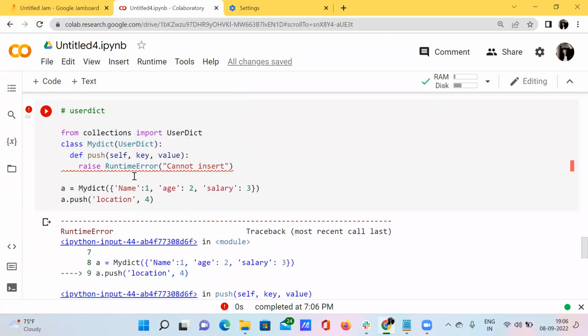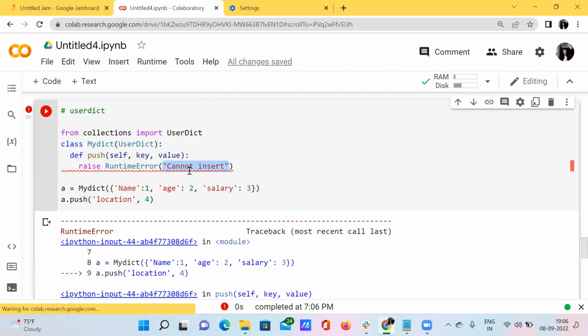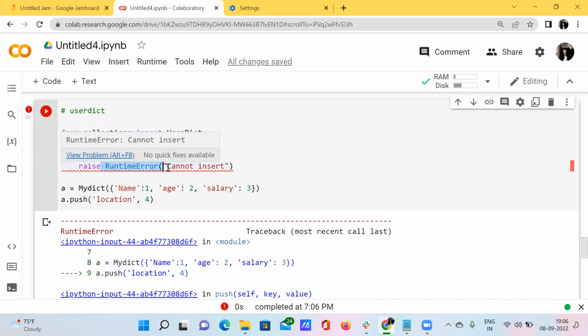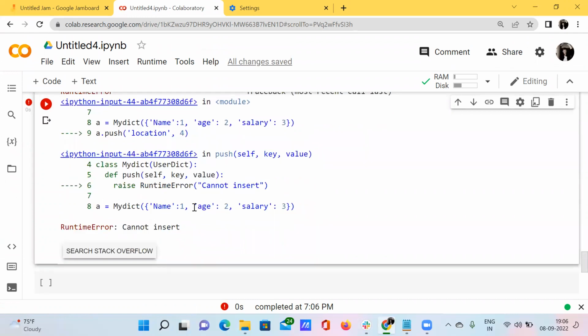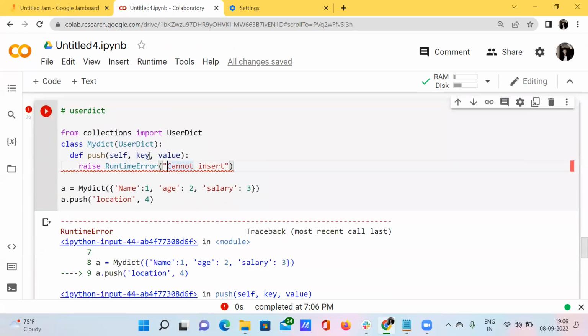This is an error, but our aim is to present this error. That is nothing but the runtime error, and we actually want this particular string, that is cannot insert string, to get present on our screen. Why? Because I'll explain from the scratch.